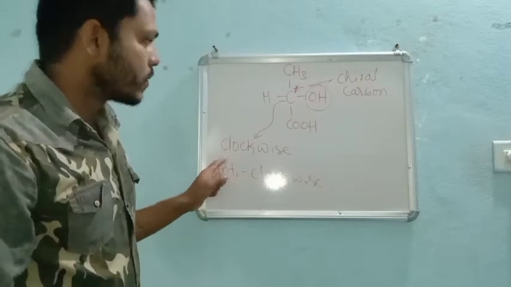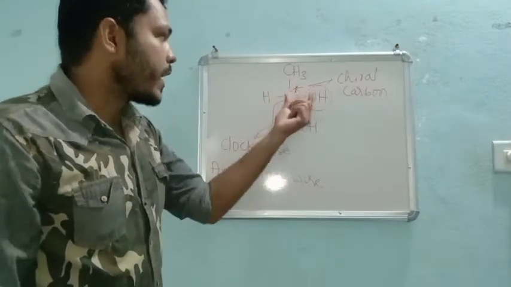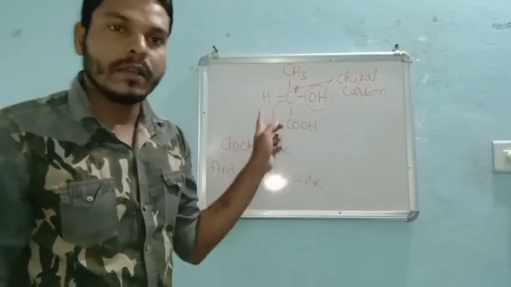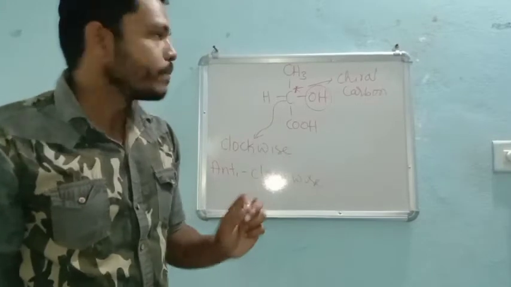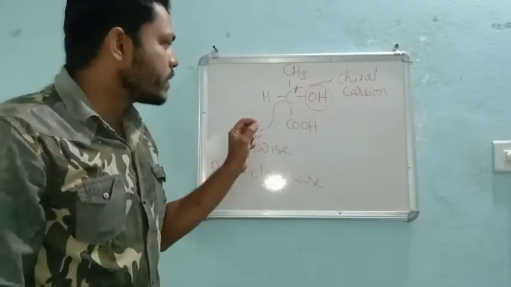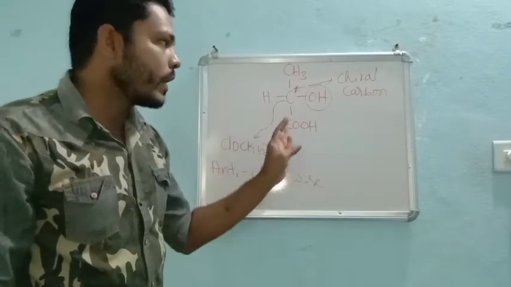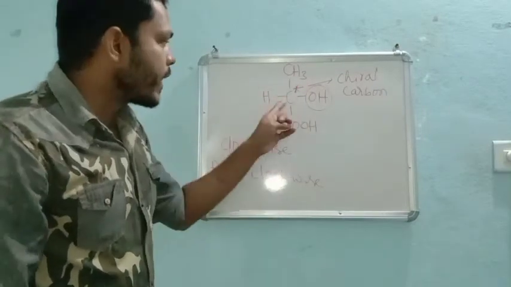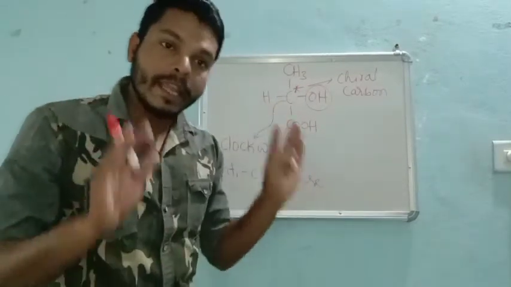Understood? So I repeat: chiral carbons are nothing but carbons having four different groups around them, and chiral carbons are always optically active.